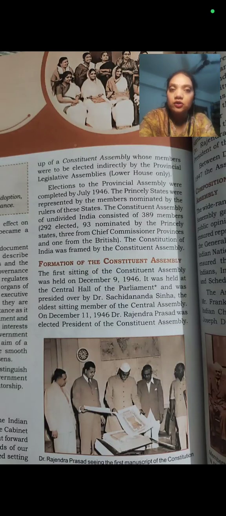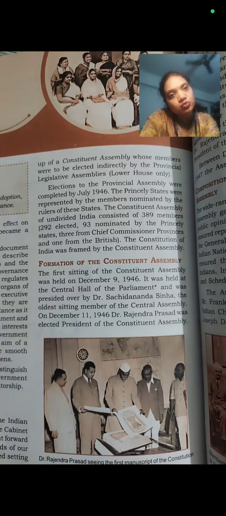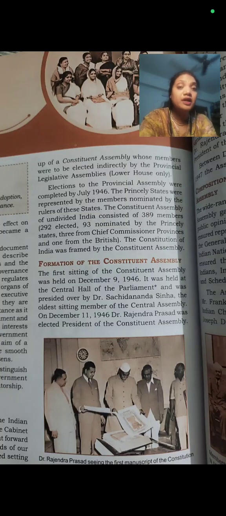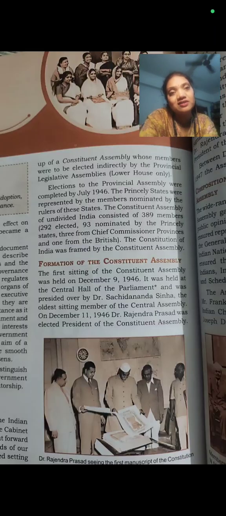I must also tell you that although the British had full control over our country, they had some agreements and alliances with the rulers of these princely states. These princely states used to pay many taxes to the British government because they wanted to retain their kingship. That's why they had to give a lot of money. They had to give their soldiers to the British. They had to give everything to the British. What they had was their name as a king. This is the only thing they had.